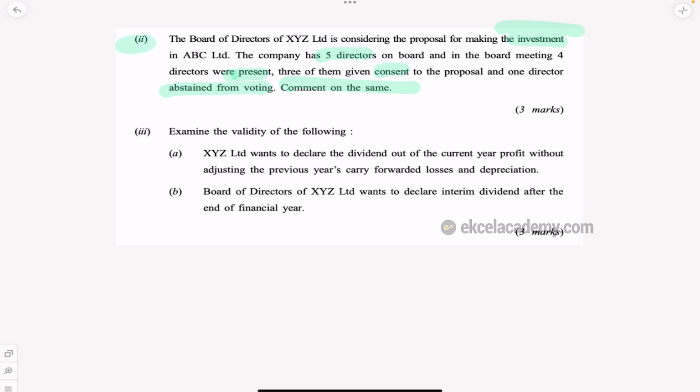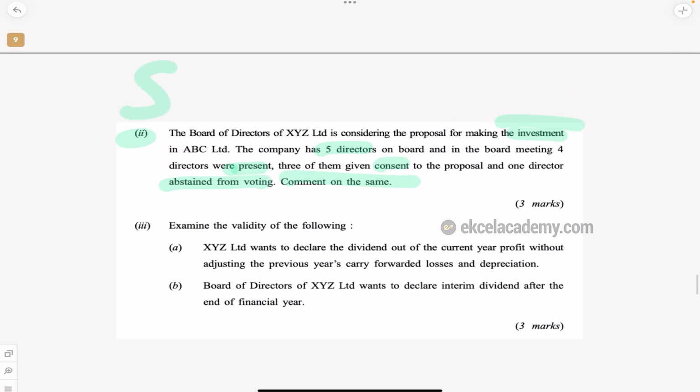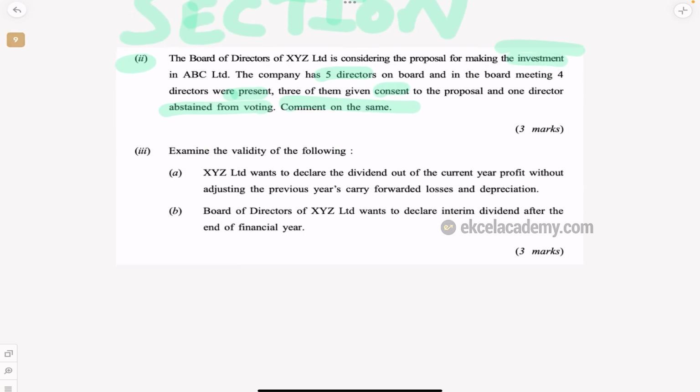So we need all the directors to consent, right? So you quote the section, quote the provision of law. Even if you don't know the section number, you say as per the section of the Companies Act, and then write the answer. But try to understand the keywords. The keywords is, can we have a consent by just 3 out of the 4 directors?